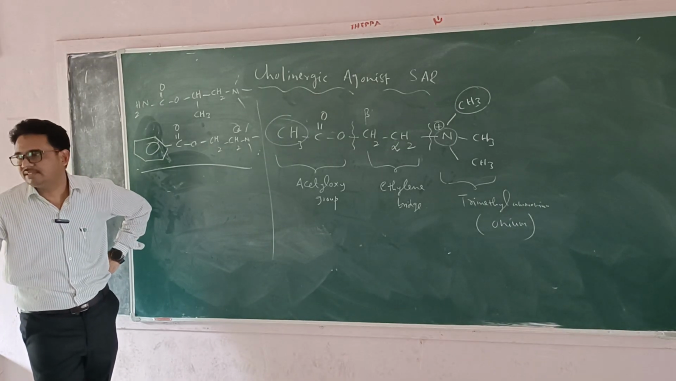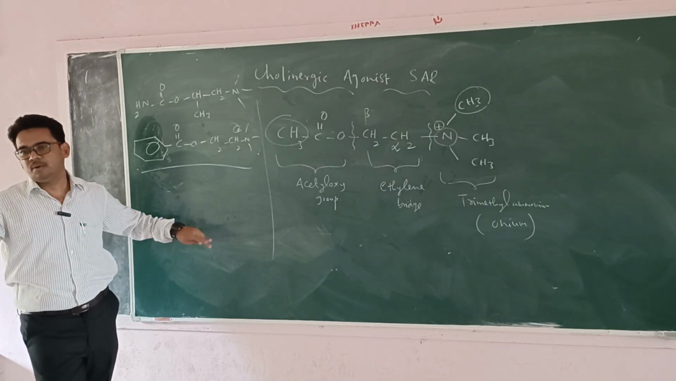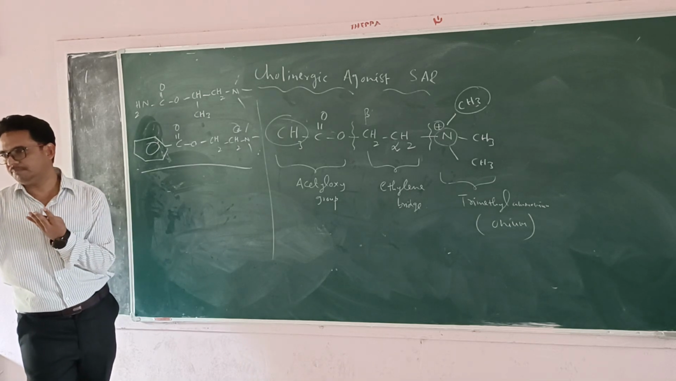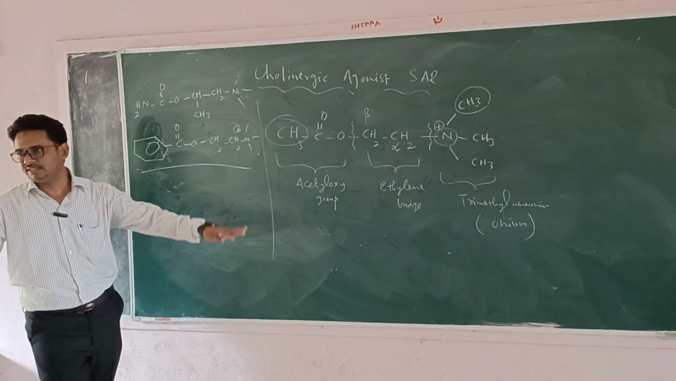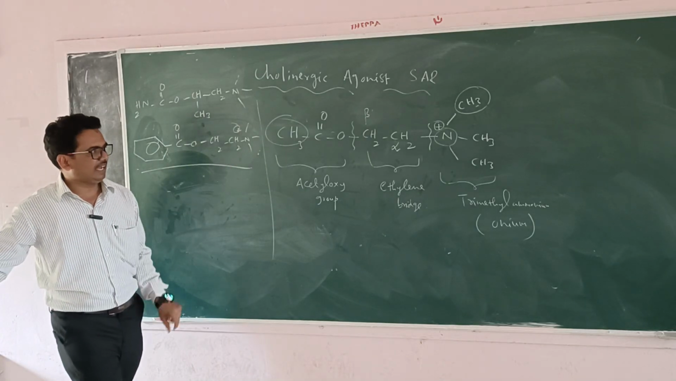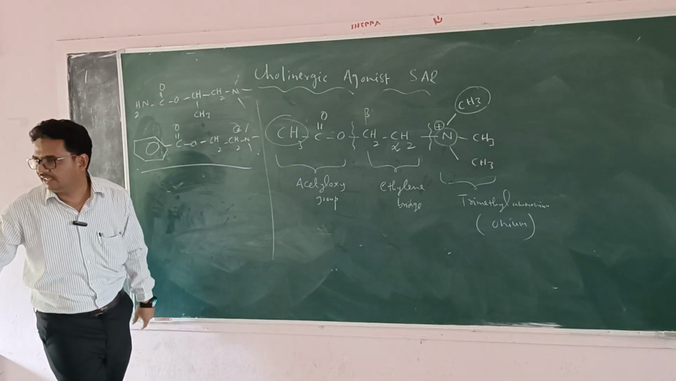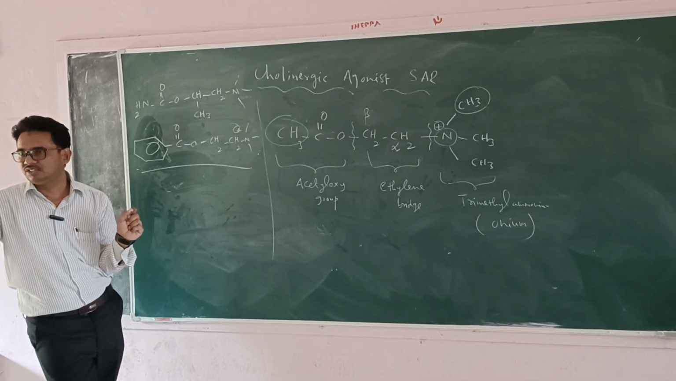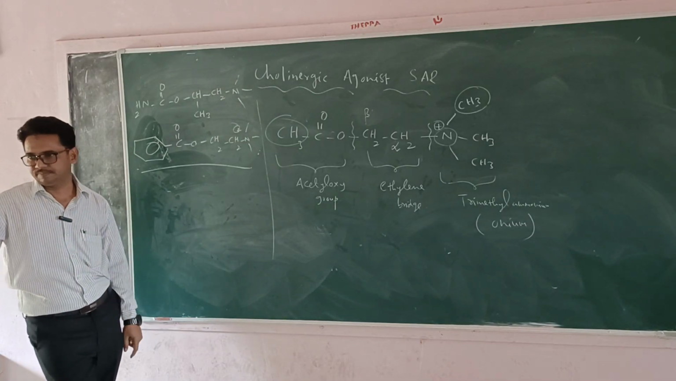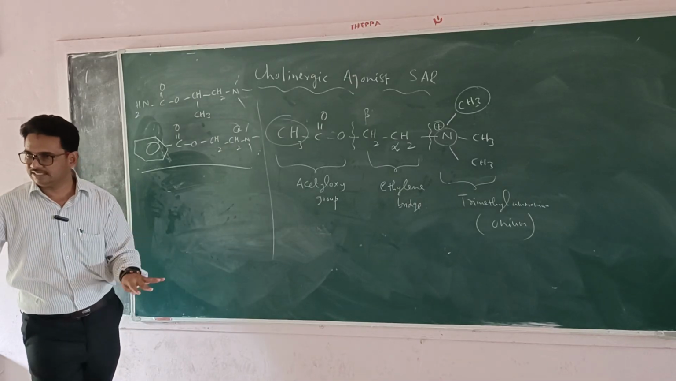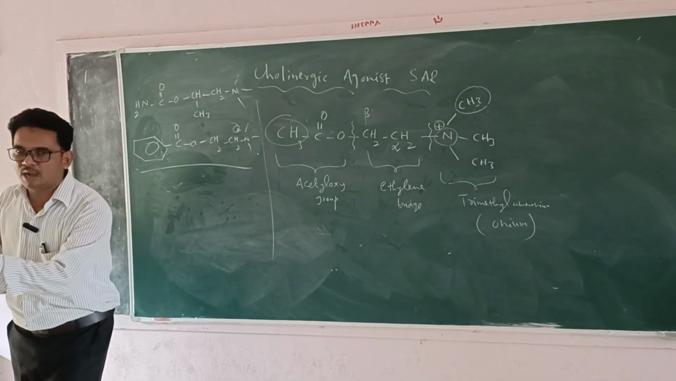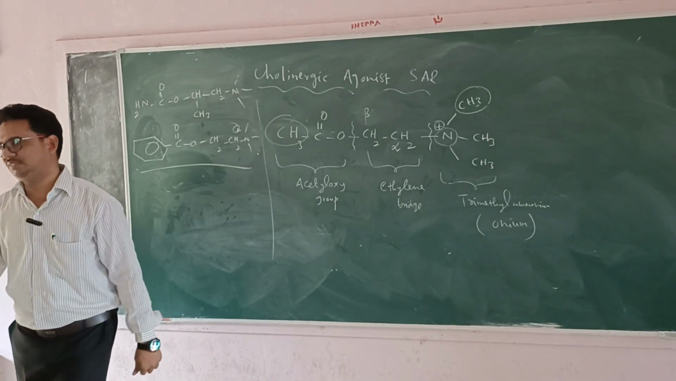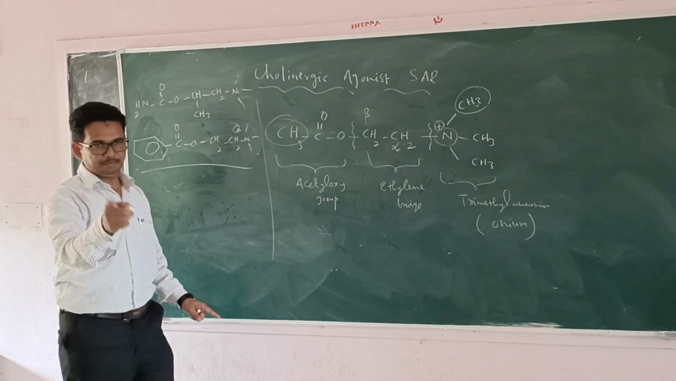This is about the SAR of cholinergic agonists. We divided the basic structure into three parts: the trimethyl ammonium, the ethylenic bridge, and the acetyloxy group. Wherever we make a change, the activity changes: it either increases, decreases, or becomes completely opposite, antagonist instead of agonist activity. Okay, I hope you understood this.